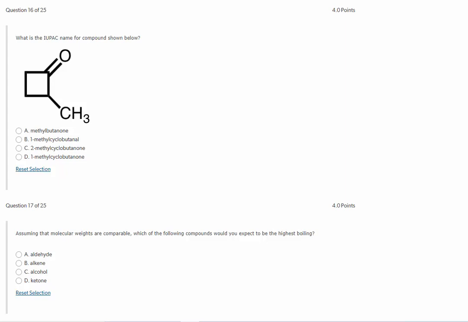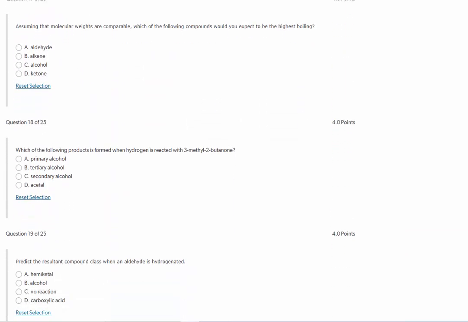Number 16, what's the IUPAC name for this compound shown? Again, for the IUPAC name, we are looking for the longest continuous carbon chain that contains our functional group. And in this case, it is a ring structure. So this is a cyclobutane. But because we have this carbonyl carbon bonded to 2 other carbons, we have a cyclobutanone. Now, the carbonyl carbon will be defined as carbon 1. Then on carbon 2, we have a methyl group. So this is 2-methylcyclobutanone. Number 17. Assuming that molecular weights are comparable, which of the following compounds would you expect to have the highest boiling point?